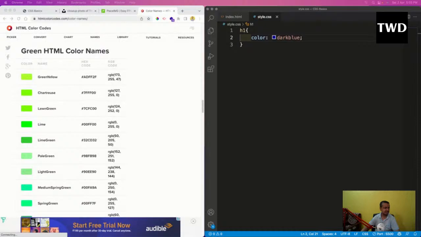But 140 color names are not more than enough. There should be a lot more than this, because if there were only 140 color names in CSS, the web would have been very boring. But the web is not boring. The web is full of vibrant colors. So from where do all those vibrant colors come? Those vibrant colors come from something known as the color picker.